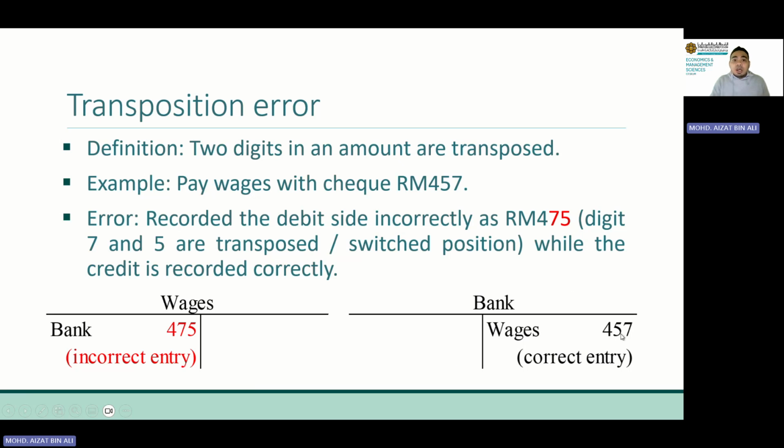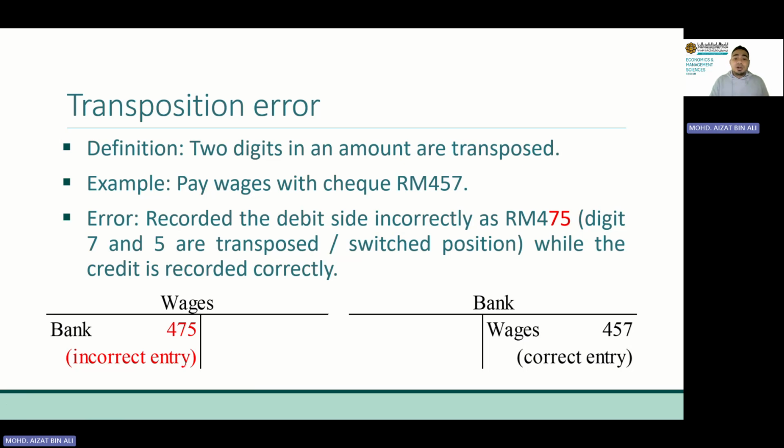In this transaction, we assume that the transposition error happens only on one side, in this case debit. As you can see, the credit side is correct, 457, but the debit side is wrong, 475. Because of this, of course, our trial balance won't be balanced, because debit is not equal to credit.